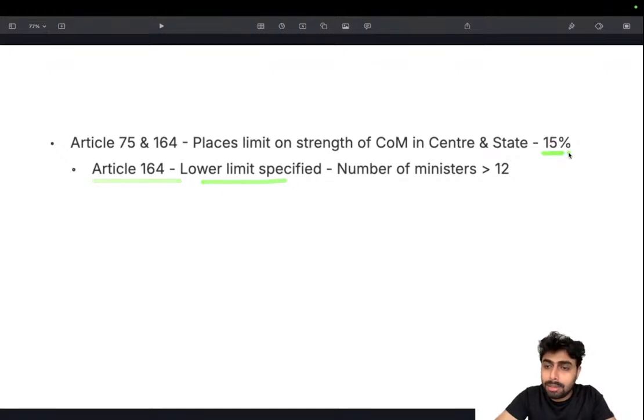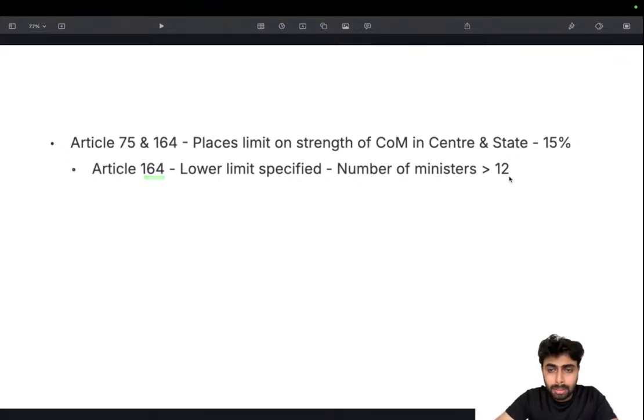This is the upper limit. This is the maximum number. 15% is the upper limit, the maximum of 15%. But in terms of Article 164, which concerns state legislative assemblies, a lower limit is specified. That is, the number of ministers should be greater than 12. An exception to this is only Delhi. So Delhi is an exception for this. I don't think it comes under this Article 164 provision.